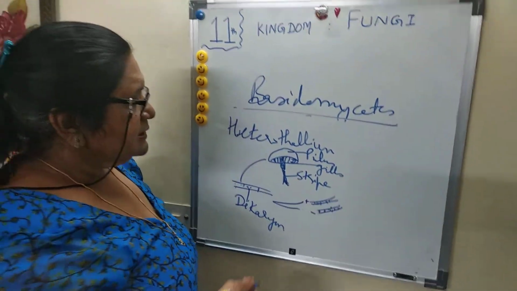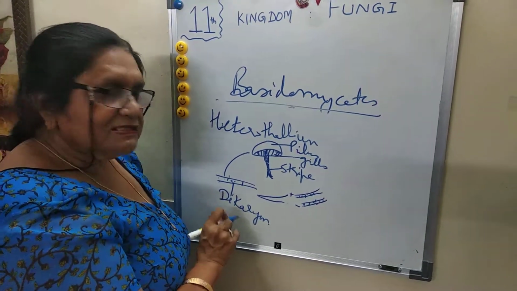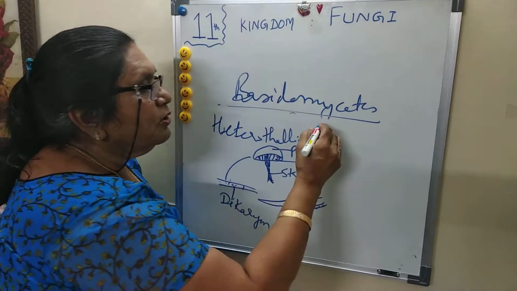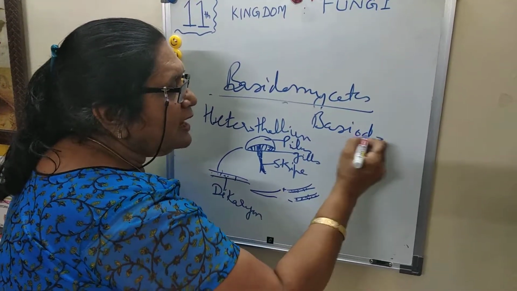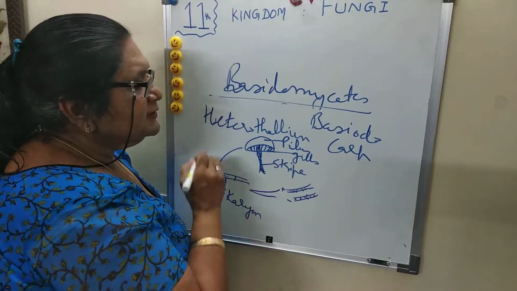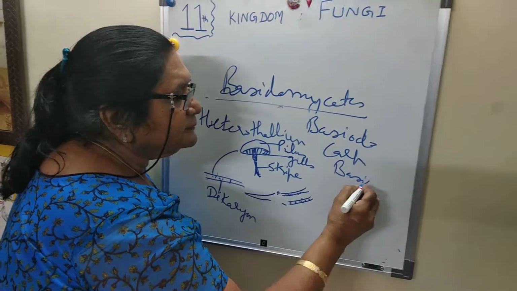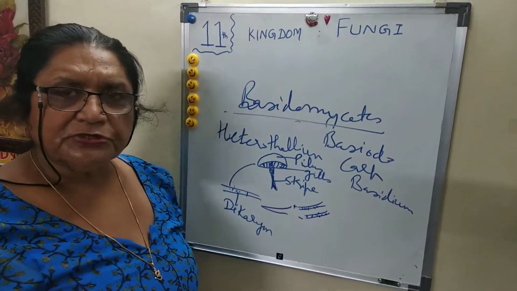So what happened? This dikaryon hyphae remains as it is, not fused, and gives rise to the fruiting body called basidiocarp, which further gives rise to the structure called basidia or basidium, in which basidiospores are formed.